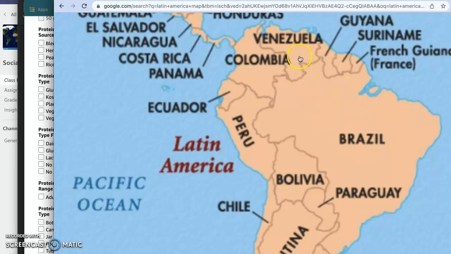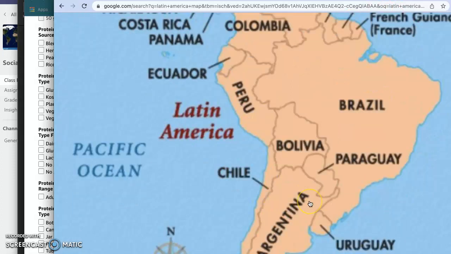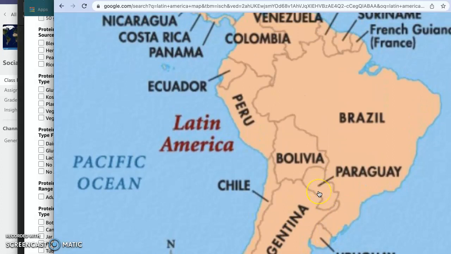To the north, Venezuela, Colombia, these two countries here. To the south, you would have Uruguay. I guess you could sort of say Paraguay and Argentina. These countries are really west of Brazil.